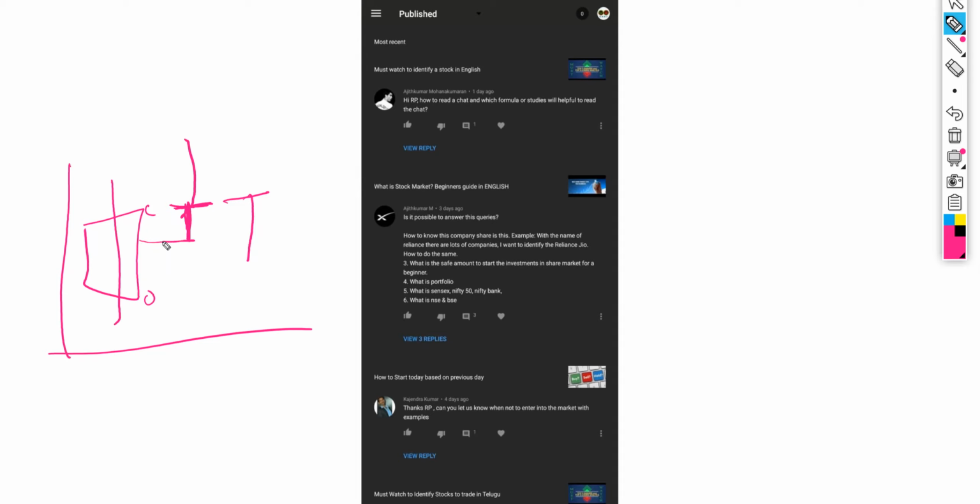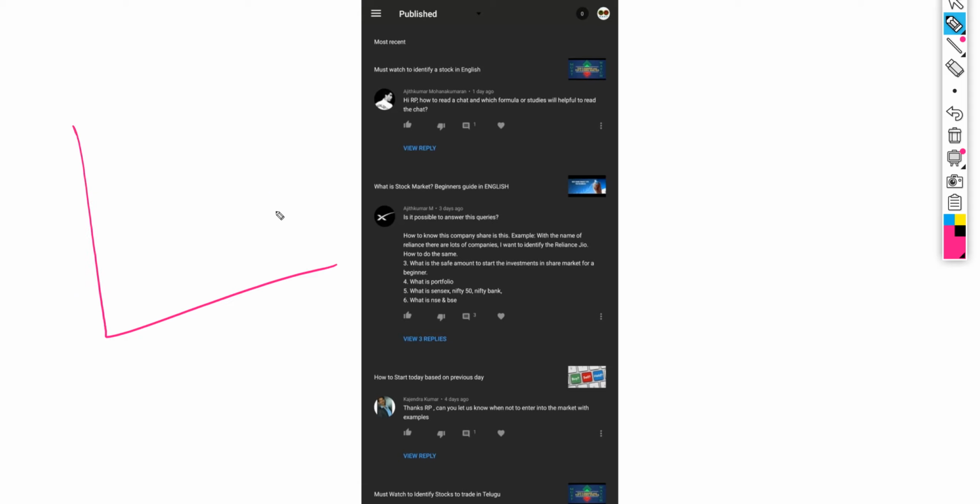Means it will come till this point and then it will go up, or it will come till this point and then it will come down. So this part is called retrace, and you should be willing to give some money to the market as well. Then only you will be a successful trader.